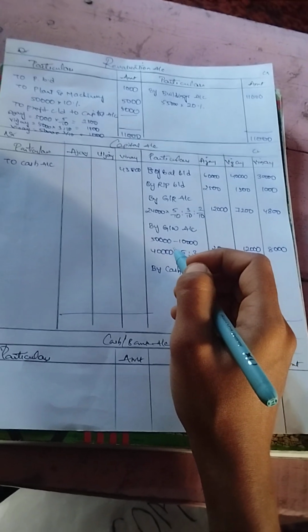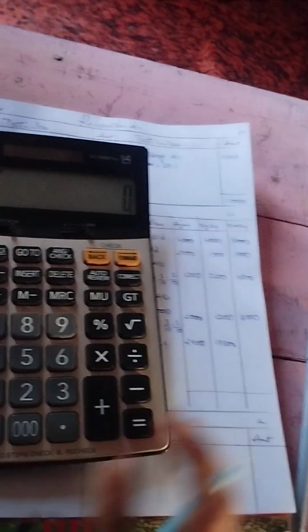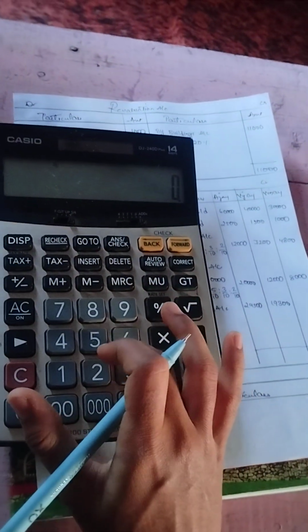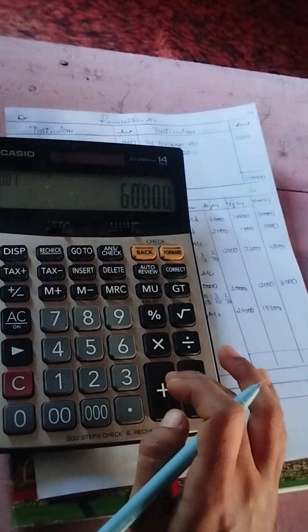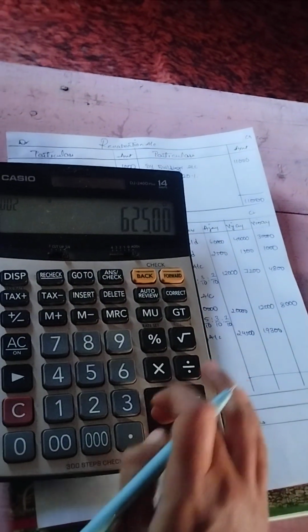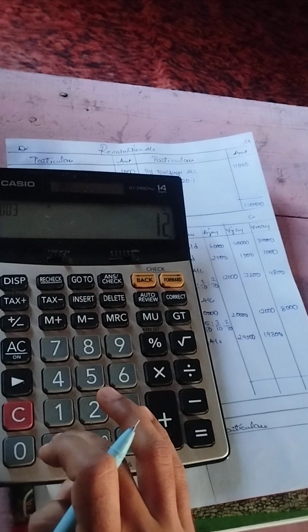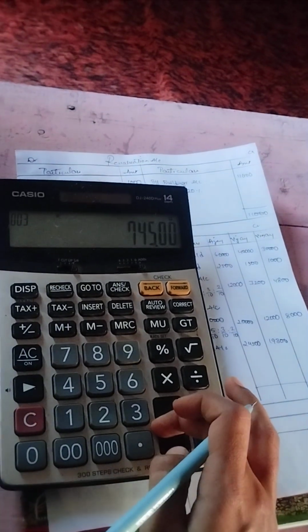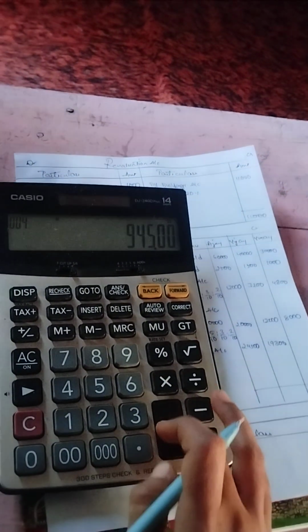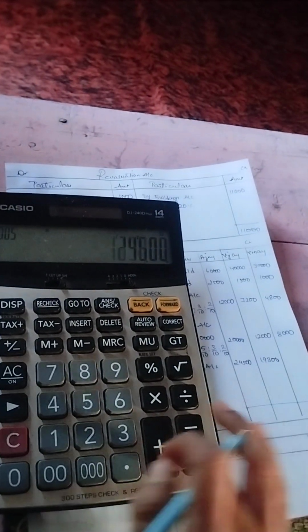Let's calculate the total of the 3 accounts. First one, we have Ajay's 60,000 plus 2,500 plus 12,000 plus 20,000 plus 2,500.